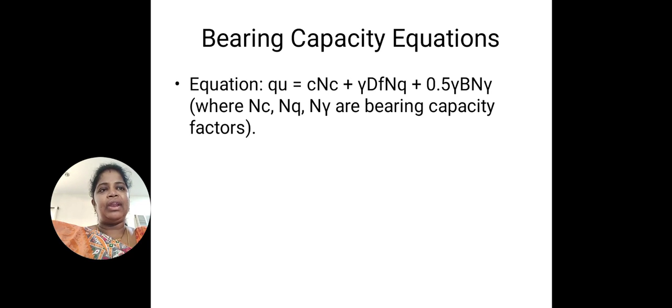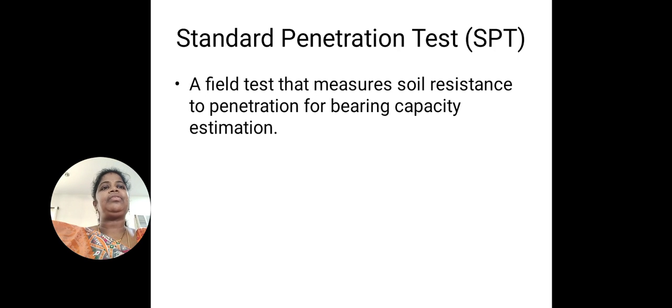Nc, Nq, Nγ play a very important role in this equation, and those are bearing capacity factors. Based on the phi value, that means the angle of shearing resistance, these values vary. So c is cohesion, γ is unit weight, Df is depth of foundation, and B is width of foundation. That is about Terzaghi's bearing capacity equation.